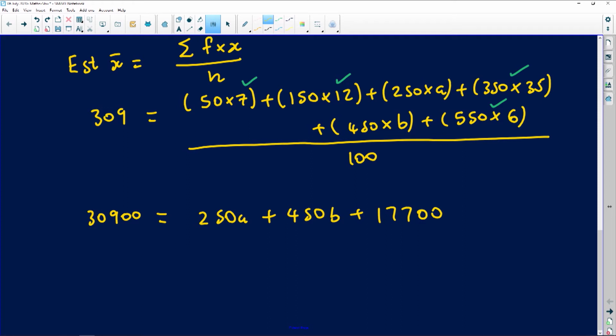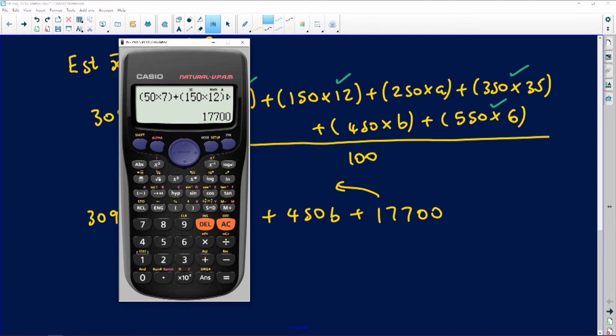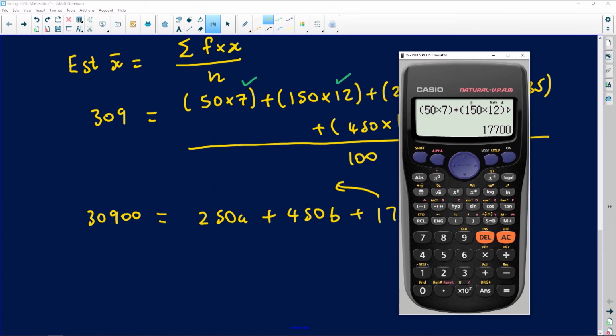Then from here, it's just a matter of trying to solve for A and B simultaneously. So I'm going to subtract 17,700 on both sides, right? Which is as good as saying take this one to the left. It's obviously going to change and become a negative. So which means I want to say 30900 minus the previous answer that we got. We end up with 13200. So we've got